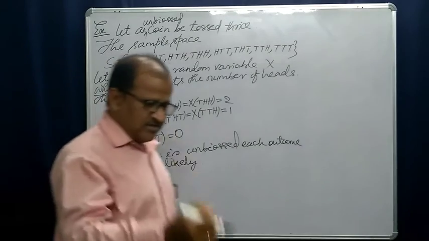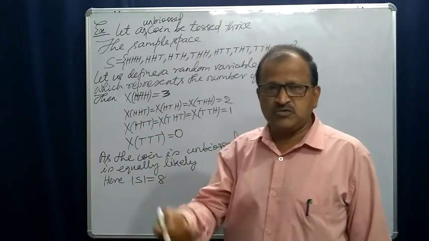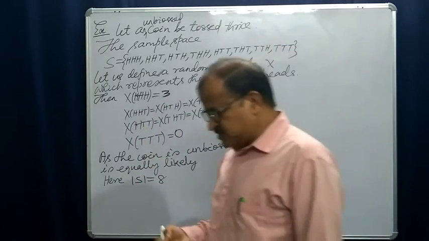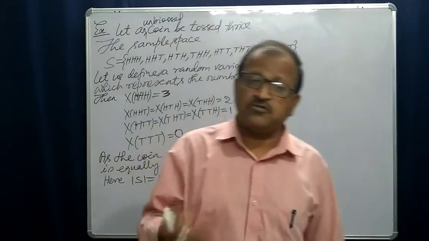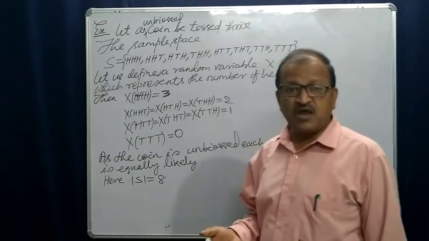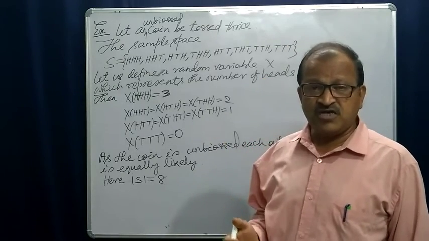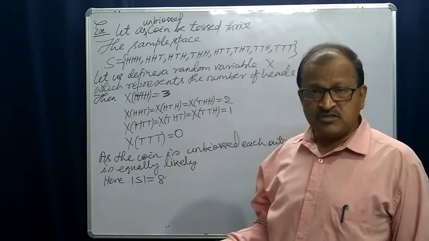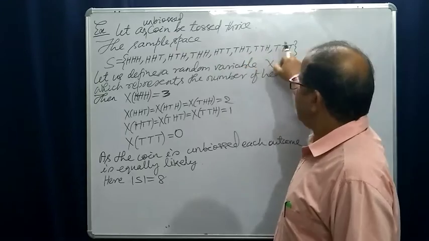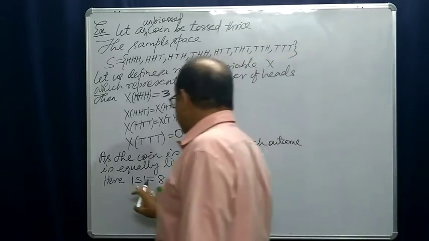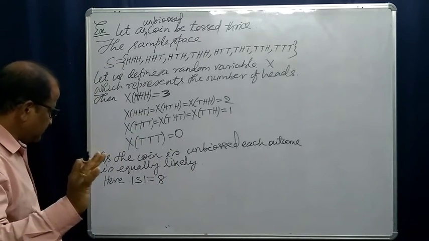Yes, one coin can be tossed in two different ways. Two coins can be tossed in 2 into 2, that is 4. Three coins, or a coin tossed thrice, can be tossed in 2 into 2 into 2 ways using the fundamental principle of counting. A coin can be tossed thrice in how many different ways? 2 into 2 into 2, that is 8. You see, 1, 2, 3, 4, 5, 6, 7, 8, exactly 8. So the cardinality of the sample space is 8.